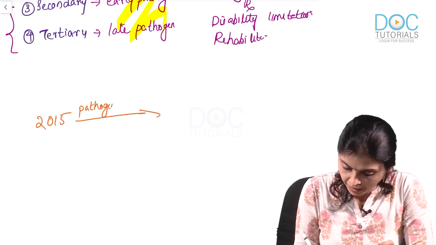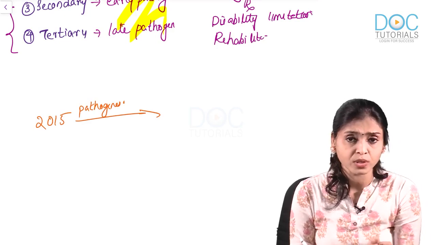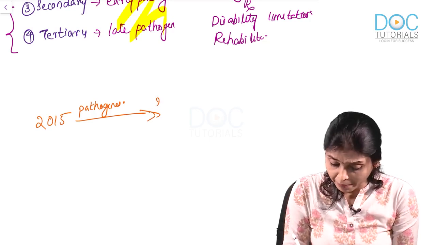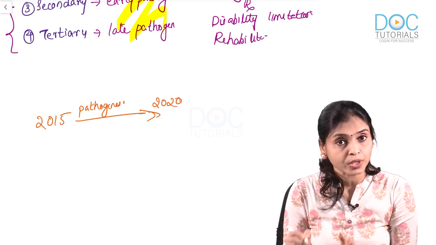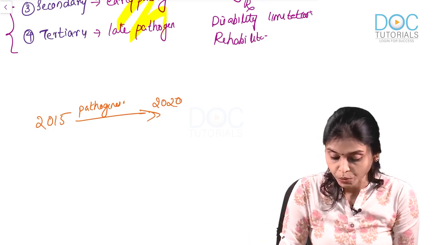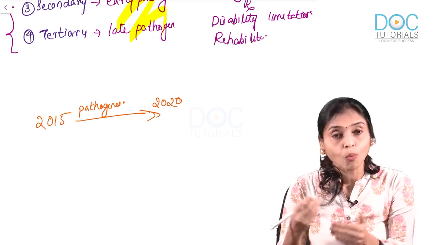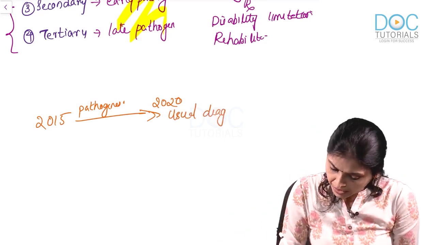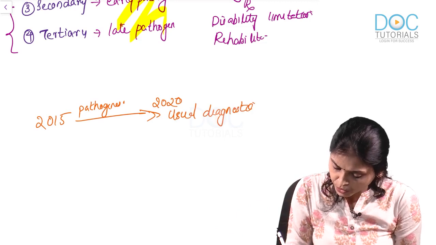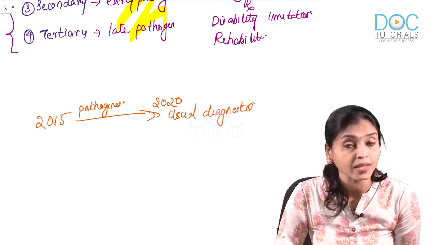You know, immediately after the pathogenesis, symptoms will not develop. Symptoms develop in, say, 2020, and the usual time of diagnosis is after 5 years, in 2020. Once the patient develops symptoms, he will get diagnosed by the usual diagnostic test.